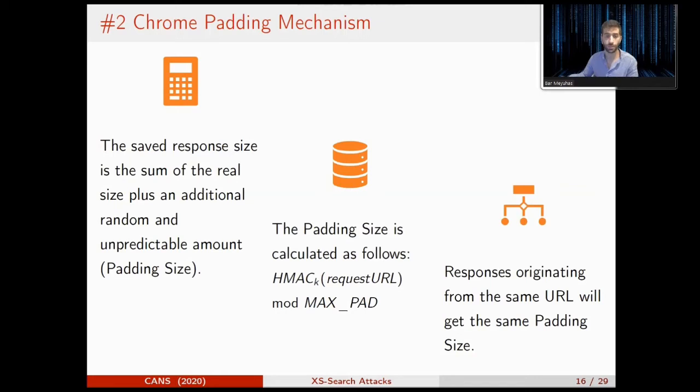Maybe we can measure the size many times and get some knowledge about the size. Chrome thought about that, and for this reason they did not change the padding in every single measurement. Responses originating from the same URL will get the same padding size. But who needs mathematics vulnerabilities when we have a logic flaw?